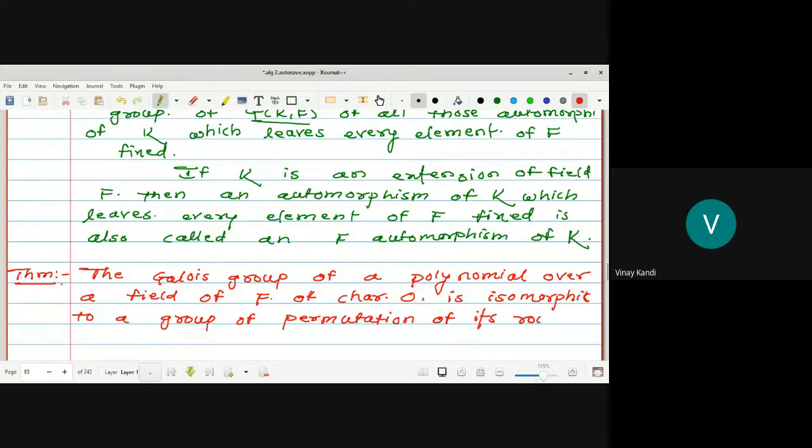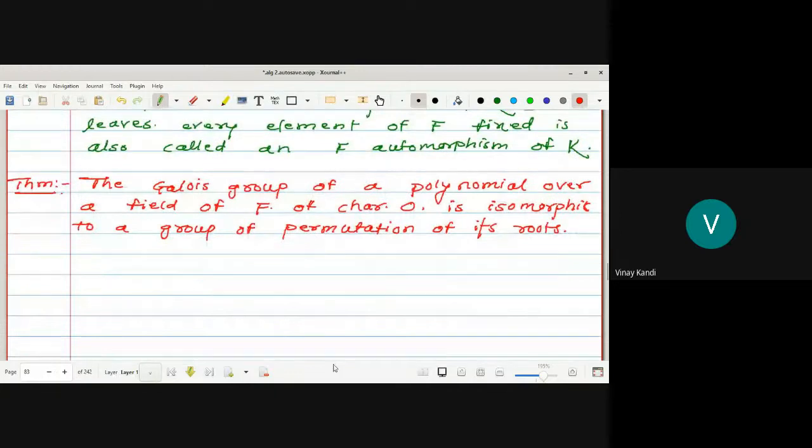What is a permutation group? Do you know what a permutation is? The Galois group of a polynomial over a field F with characteristic 0 is isomorphic to a group of permutations of its roots.